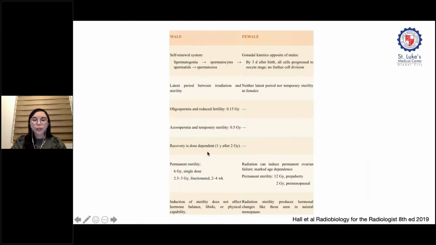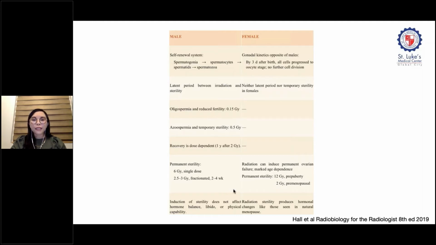So overall, radiation sterility is very different between men and women, and the differences are summarized here. In the male, there is a self-renewal system, while in the female, there's a fixed pool of primordial follicles already present at birth. Because of this self-renewal system in the male, there is a latent period as well as a recovery phase, which is not present in females. Also, as mentioned, induction of sterility does not cause significant changes in male hormonal balance, while in females, sterility produces hormonal changes like those seen in menopause.